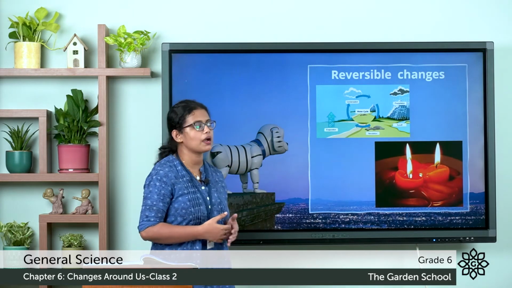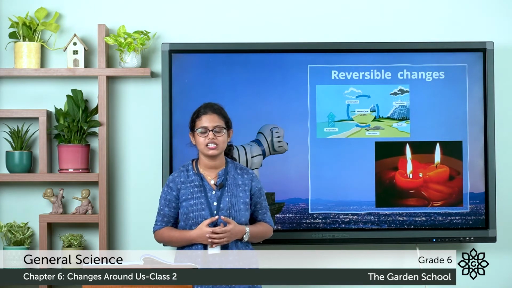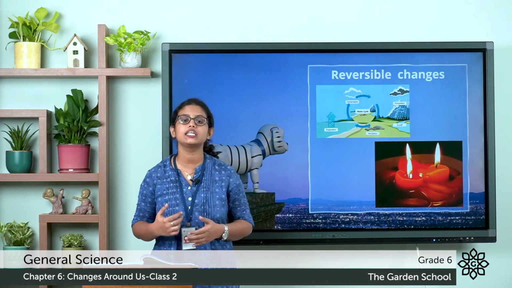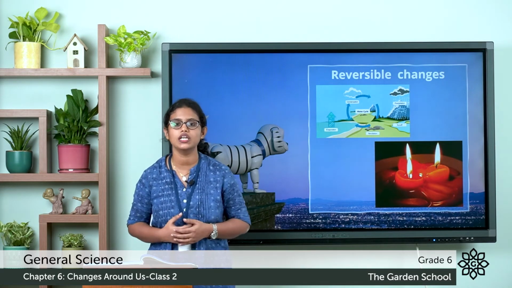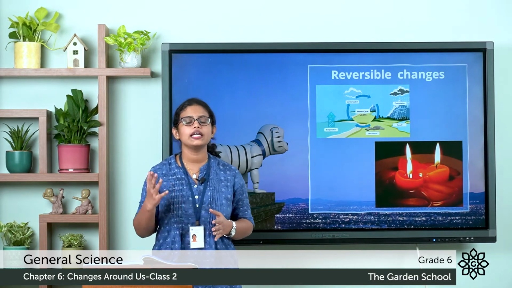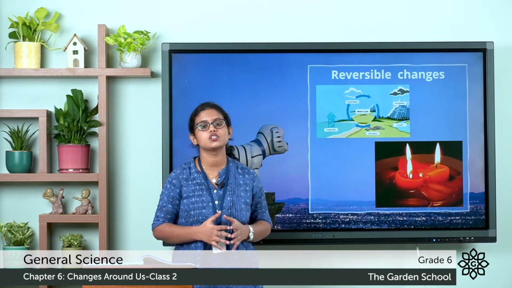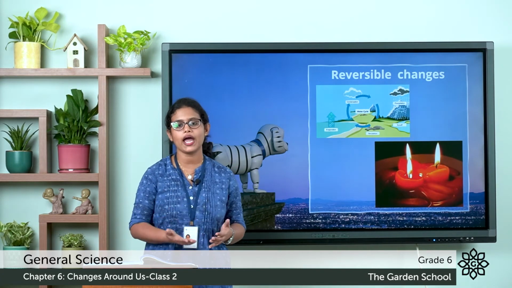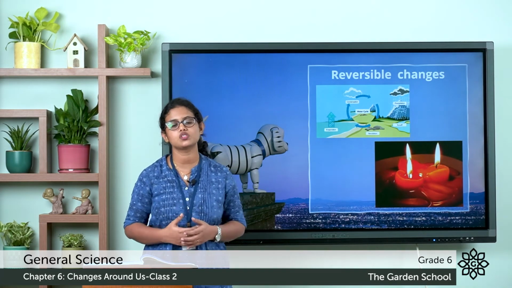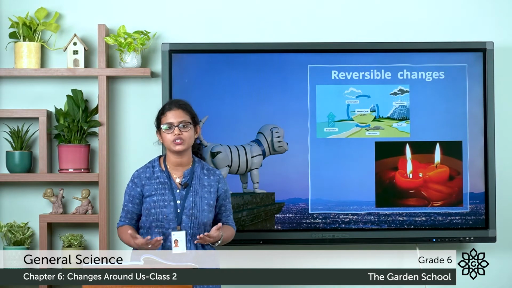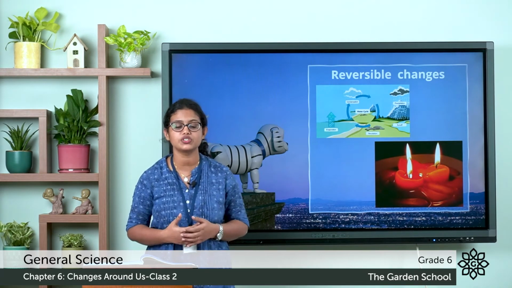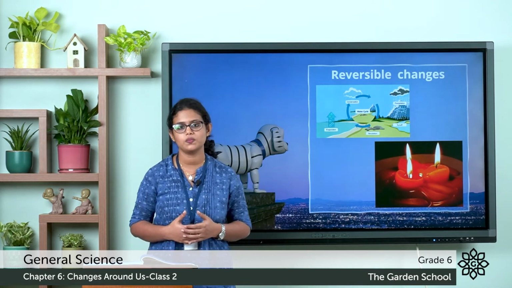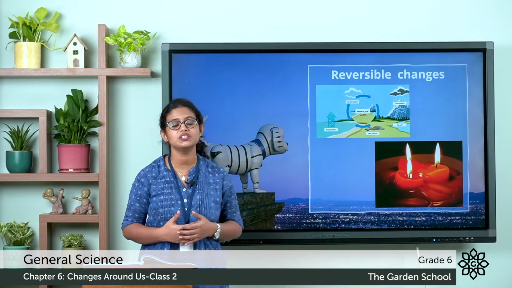Then, another example is melting of wax. Is it a reversible change? Yes. On heating, what happens? It melts and changes to liquid state. On cooling, it changes back to its solid state. Here, a new substance is not formed. The melted wax is reversed back into solid. So it is a reversible change because it is a temporary change, a change that can be reversed into its original form.